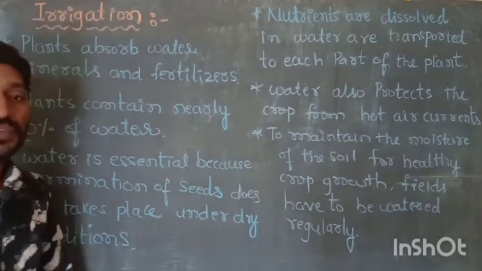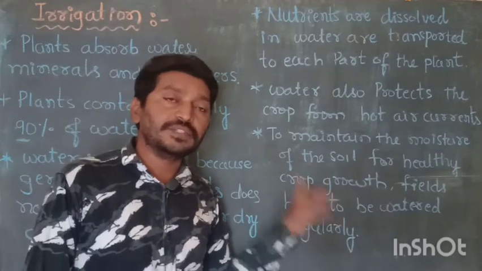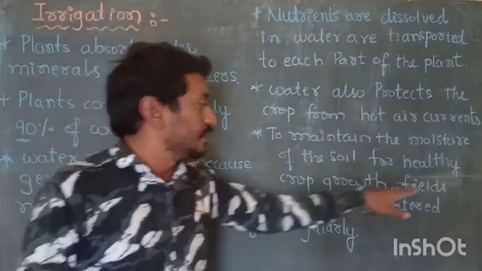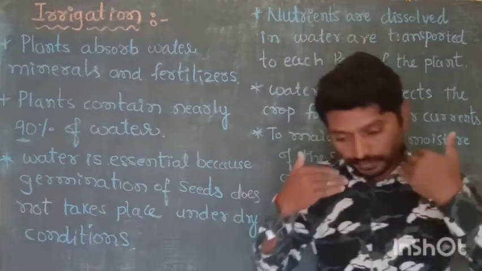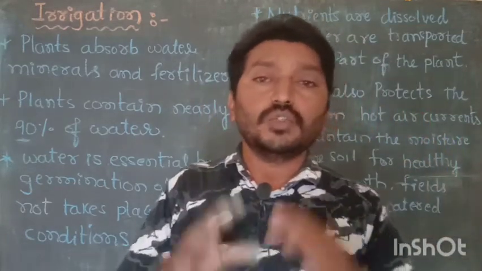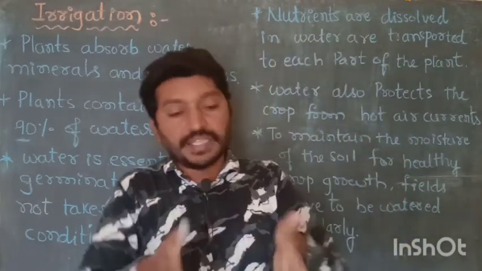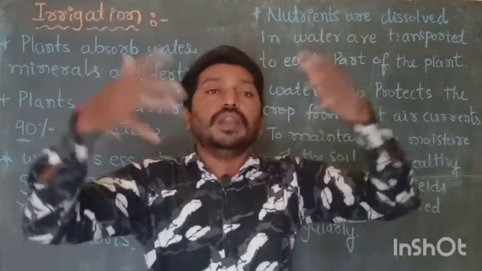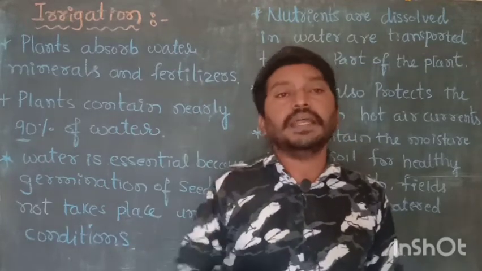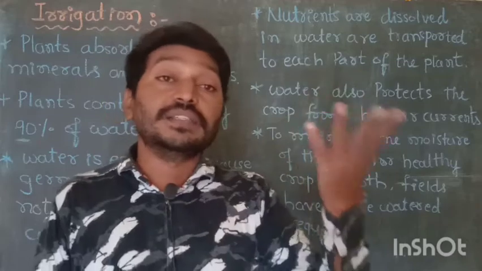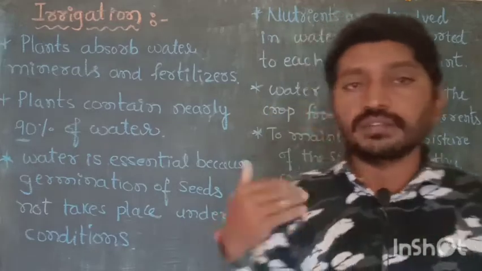And at last, maintaining the moisture of the soil continuously for healthy growth of the plant is very essential. That is why the fields have to be watered regularly. Always we have to supply water to the crops regularly. Then only do the crops get sufficient water for their growth. If we neglect watering the plants, they become dry and improper growth will happen. That's why be careful to water the field regularly.